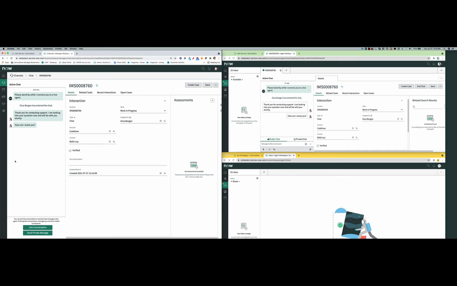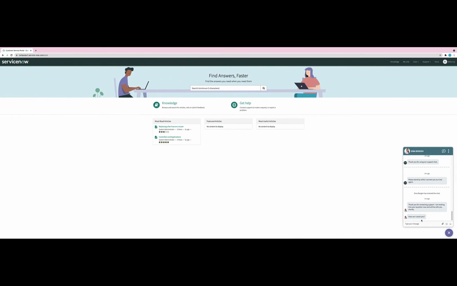Now what Amy has the ability to do is drill into that chat. So Amy drills into the chat, and the next thing that Amy can do is decide to interact with the agent directly. So what Amy's going to do is send a private message to the agent. So she's going to say, "Hi Gina, are you aware of the special promo?" And you'll notice that this is a direct conversation between the manager and the agent, and it does not involve the customer in any way. The customer cannot see it over here.